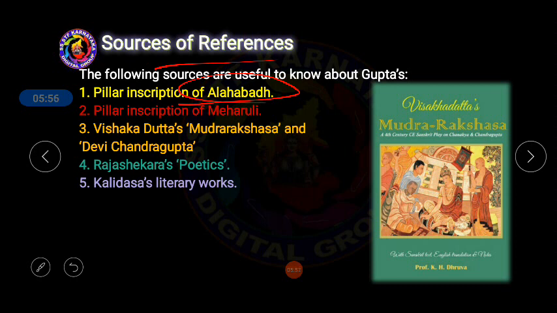Vishakhadatta's Mudrarakshasa and Devichandragupta, Rajasekhara's poetic works, and Kalidasa's literary works. So many books were written by Kalidasa, and even dramas. Obviously, Kalidasa was the poet who was living during the Gupta period. Because of that reason, we can say the Gupta period has sources in books which were written by Kalidasa and various other people.